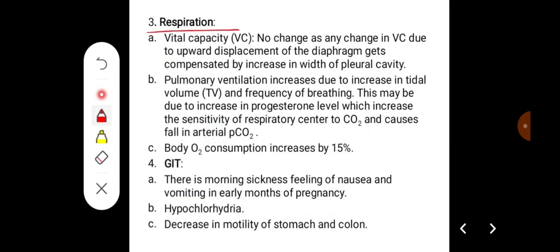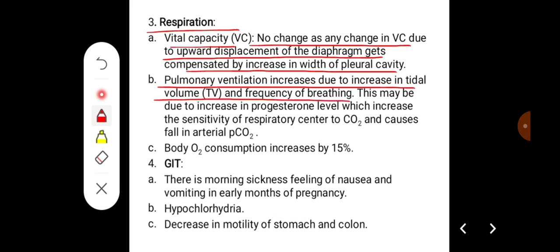Effect on respiration, vital capacity. There is no change in the vital capacity, because the upward displacement of the diaphragm gets compensated by an increase in the width of the pleural cavity, whereas pulmonary ventilation increases due to the increase in the tidal volume and frequency of breathing.